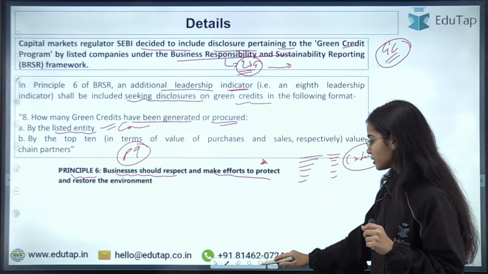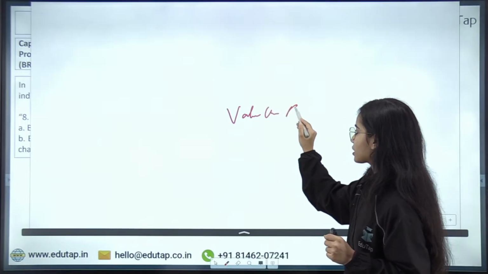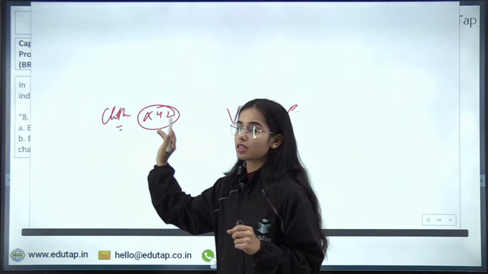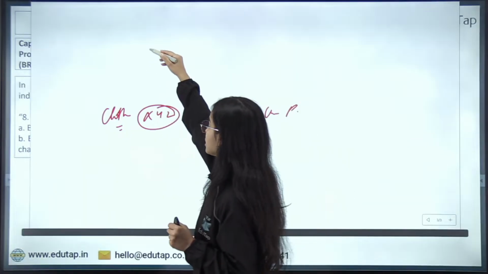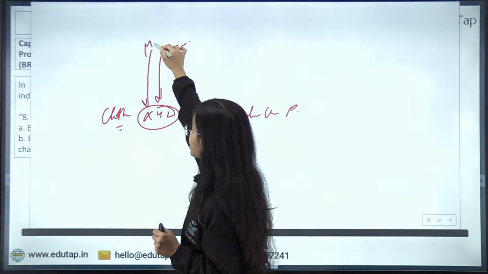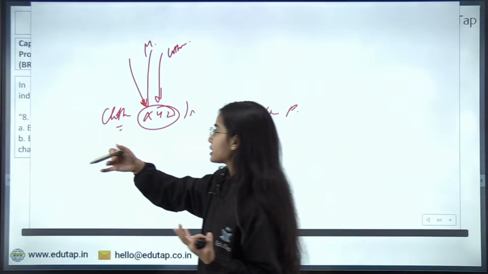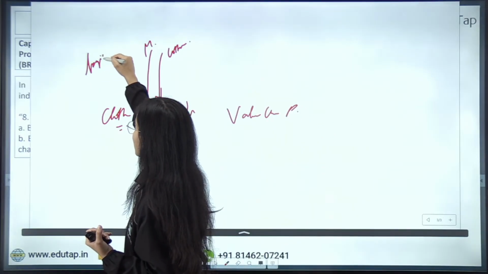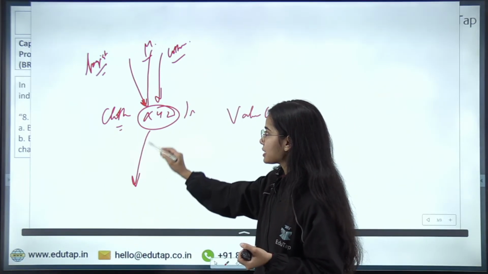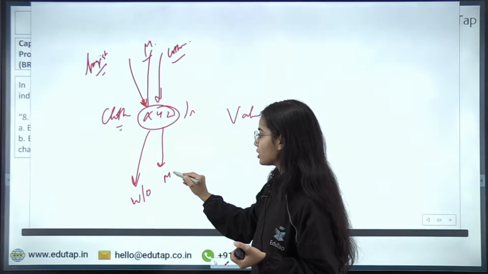Now value chain partners, I hope many of you already know. Let's say this is the XYZ company that wants to make cloth. The XYZ company is purchasing cotton. The XYZ company is purchasing machinery. The XYZ company is also taking, let's say, logistic services, like the tractor services and such, to bring the machinery and the cotton. Now the XYZ company is selling the products to the wholesalers or the distributors. The XYZ company is also connected to the marketing people.